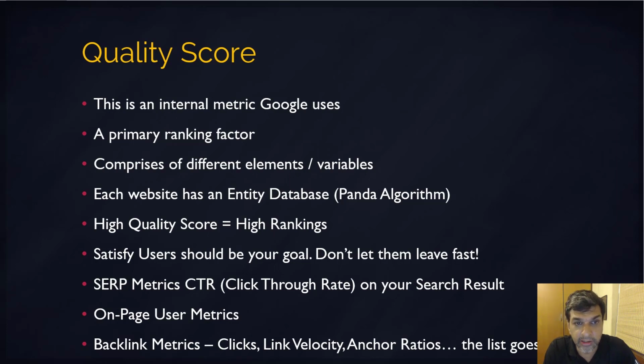And of course, link building metrics are a very important part. What's the quality of your backlinks? How relevant are they? Where do they exist? Are they in the same niche? Are they on a page that talks about the content you're serving, or on a site that is relevant to your page or website? How natural looking is your website? And how fast are you building these links, or how fast are these links appearing to Google? Of course, you don't want Google to know that you're building these links. Google is looking at how fast your links are being built. What's the link velocity, as it's called?